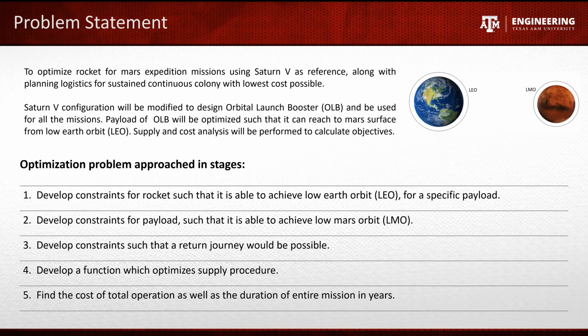Second discipline in our problem is logistics optimization. Few modules are required to sustain life and to aid astronauts in their return journey. They are modules of food, water, life supporting equipment, lander, mass ascent vehicle, MAV, etc. Few modules have to be sent before manned mission and few after the astronauts reach Mars. The sequence is optimized. Total number of mission years and total cost of mission are determined by the end of our project. We develop the necessary constraints.